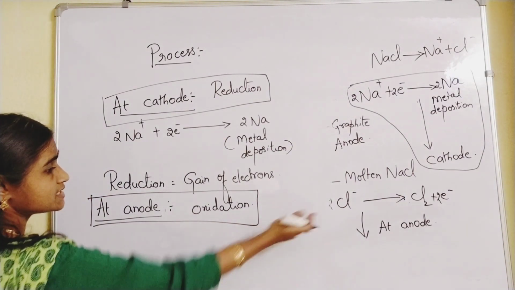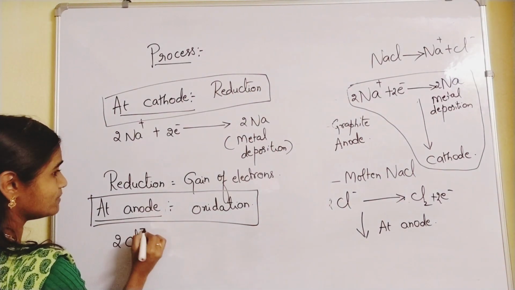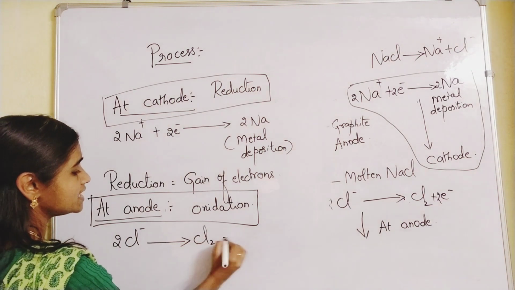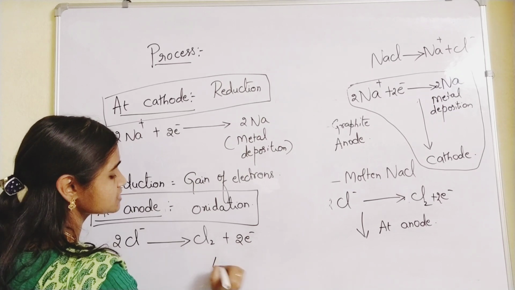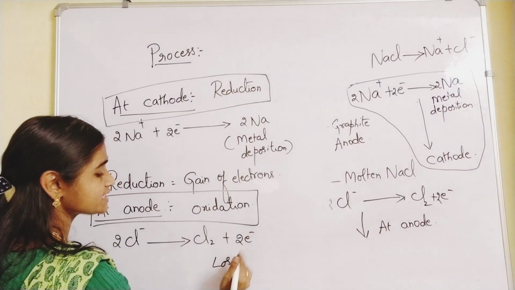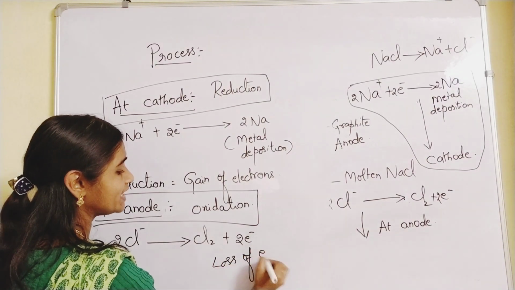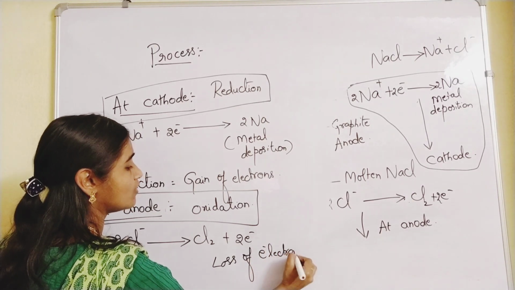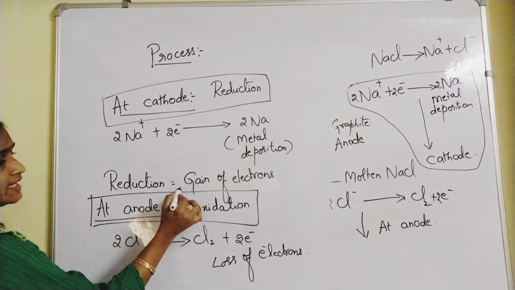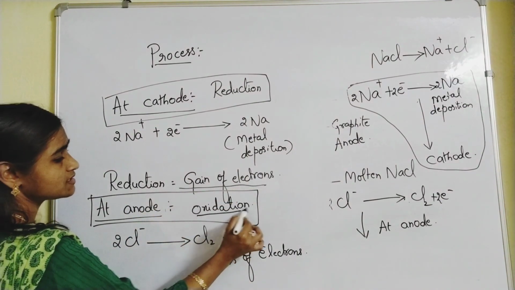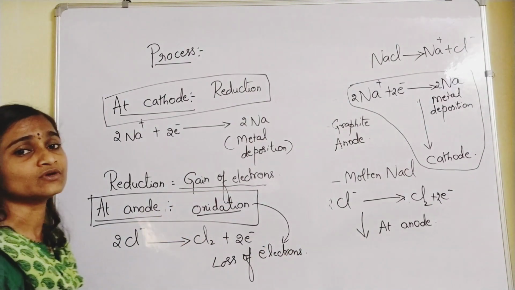Loss of electrons. As I have written already, 2Cl minus gives rise to Cl2 plus 2 electrons. Electrons came out. Reduction means gain of electrons, oxidation means loss of electrons.